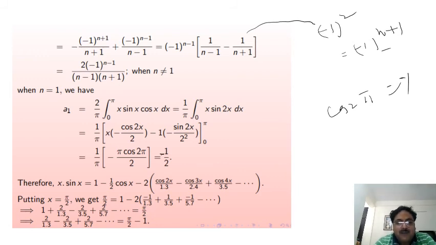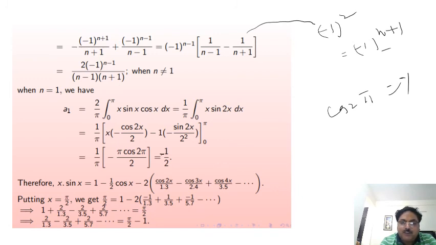Put x equal to pi by 2. When x is equal to pi by 2, sin pi by 2 is 1, so the left side is pi by 2, this is equal to 1, and cos pi by 2 is 0.